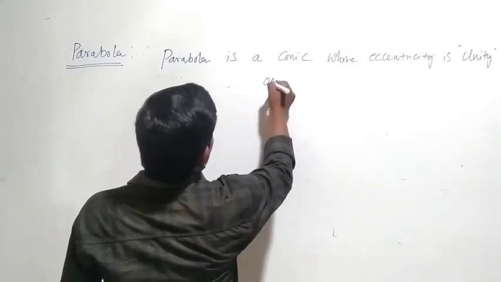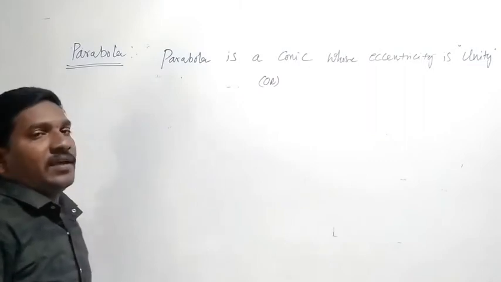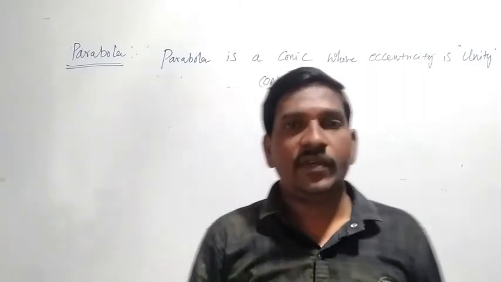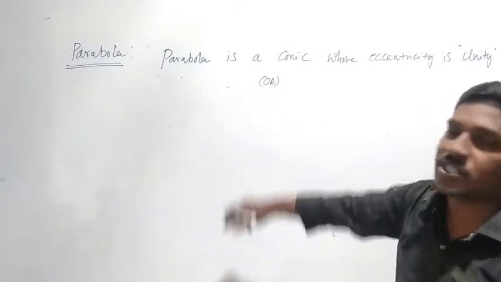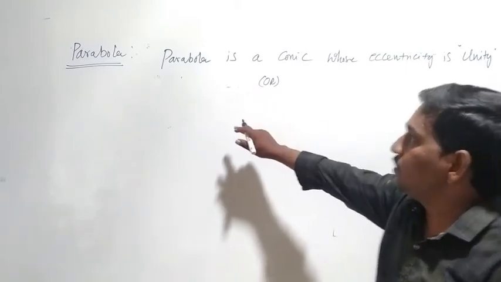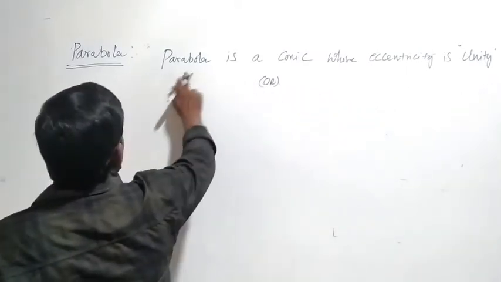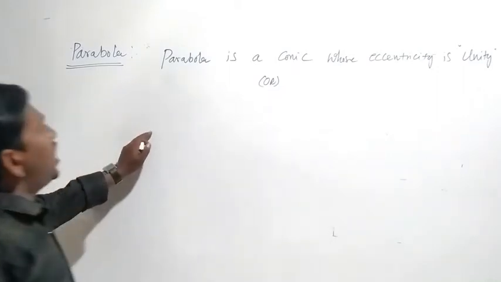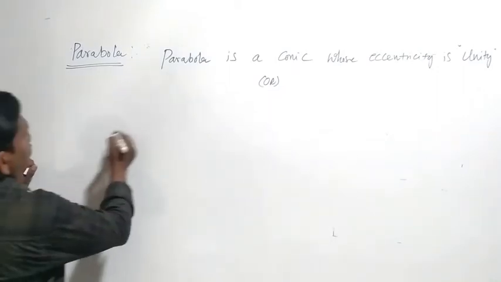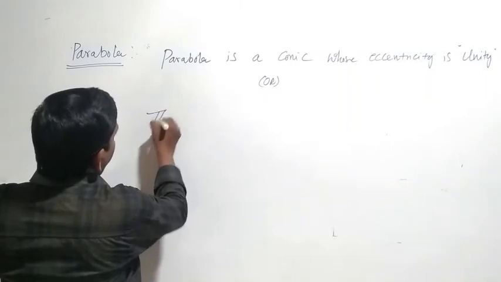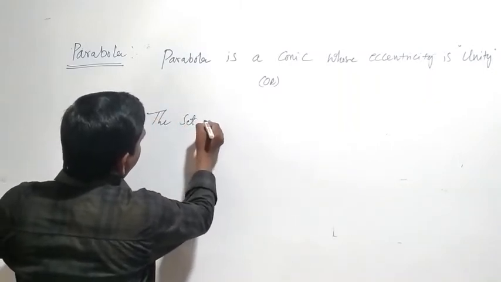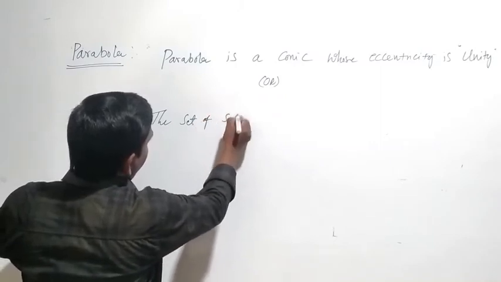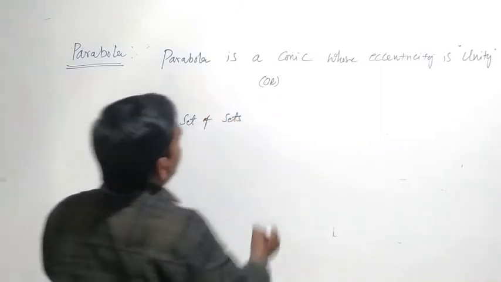Or another definition: the set of points in a plane which bear an equidistance from a fixed point to a fixed straight line is called a parabola.